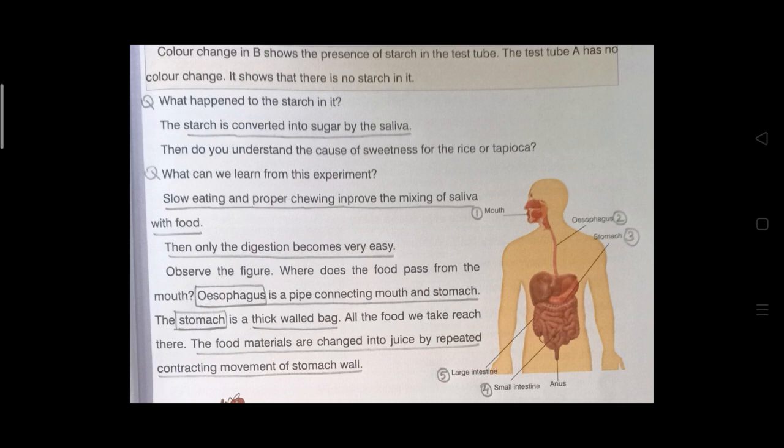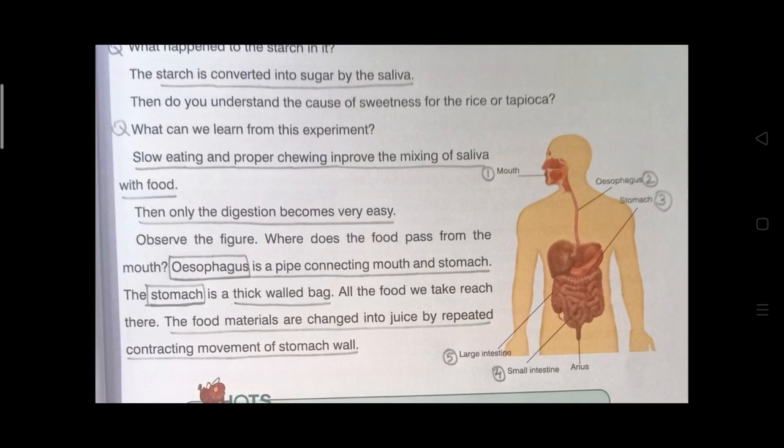Observe the figure. Okay, look at the figure here. Where does the food pass from the mouth? First we are chewing the food. Then when we swallow, the food moves to the next part of the alimentary canal, that is the esophagus. The first letter is O. O is silent here, okay? So we need to pronounce it esophagus. There is another name for esophagus, food pipe. Okay, that is the pipe for the food. So esophagus is a pipe connecting mouth and stomach.